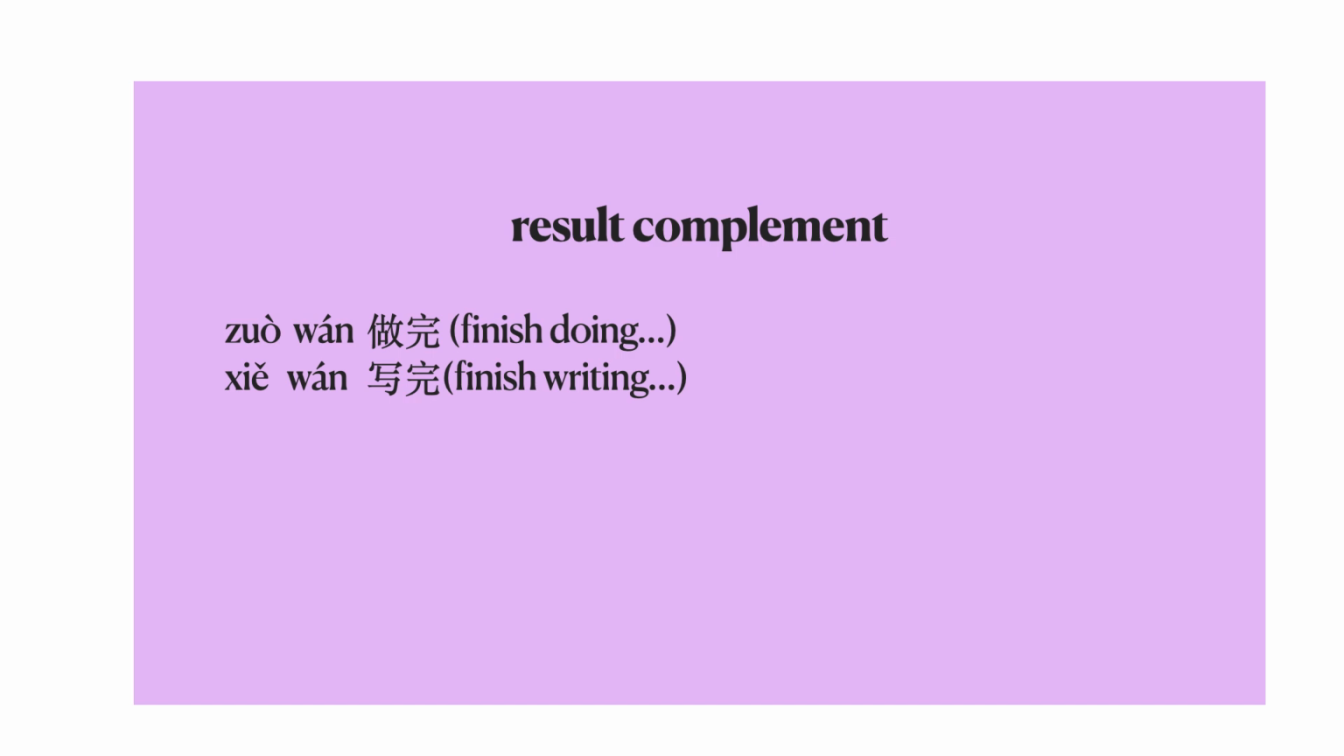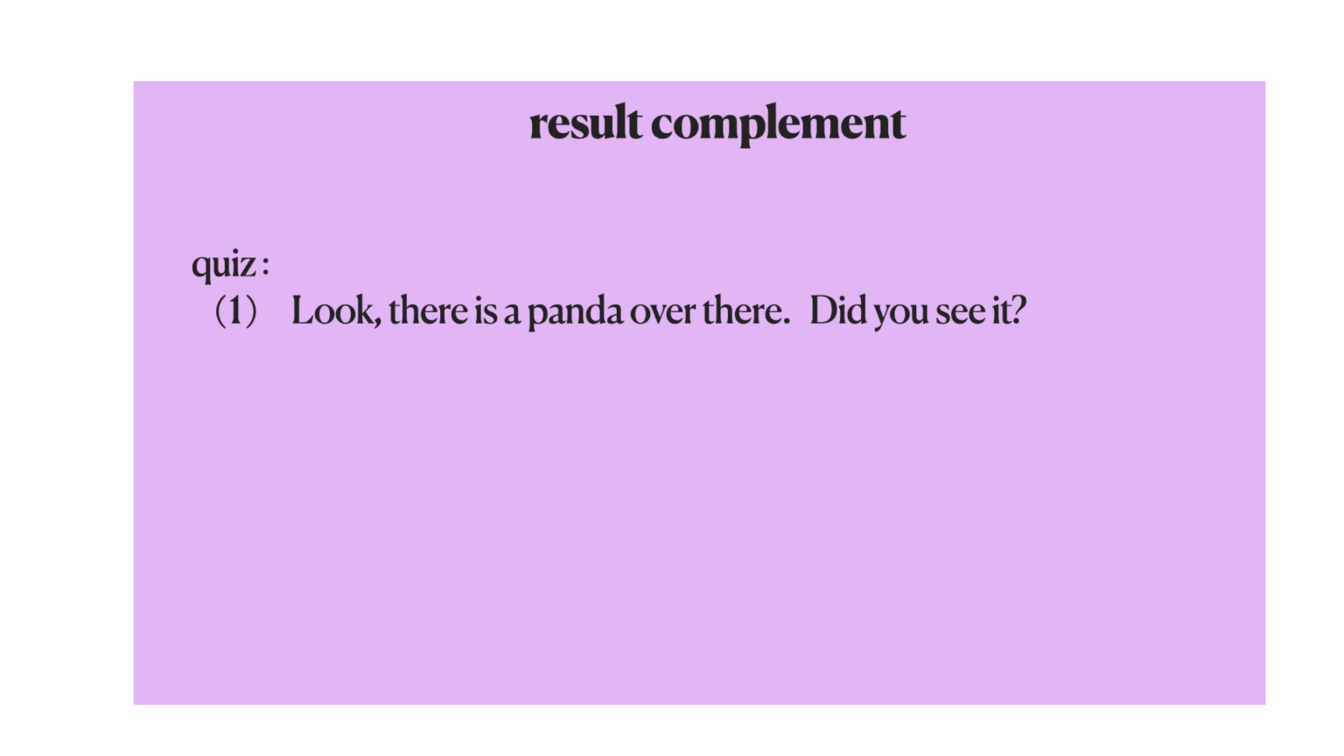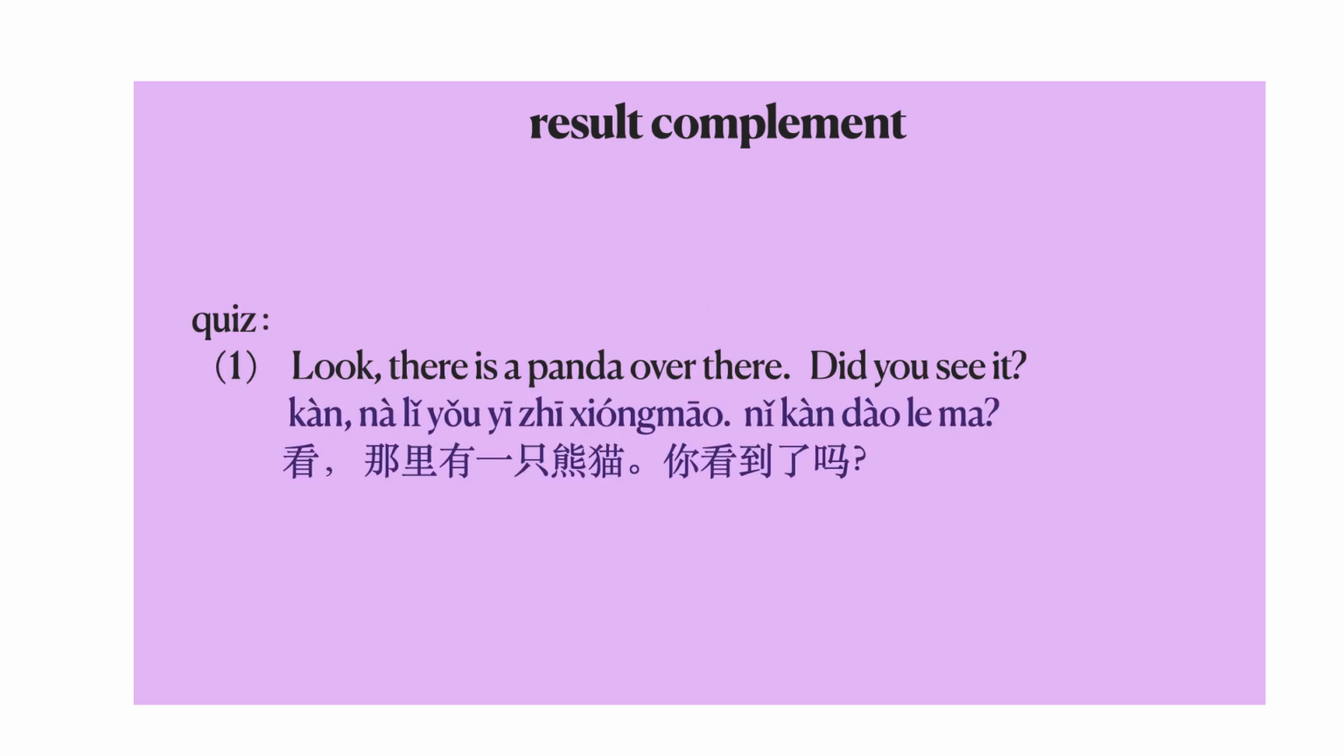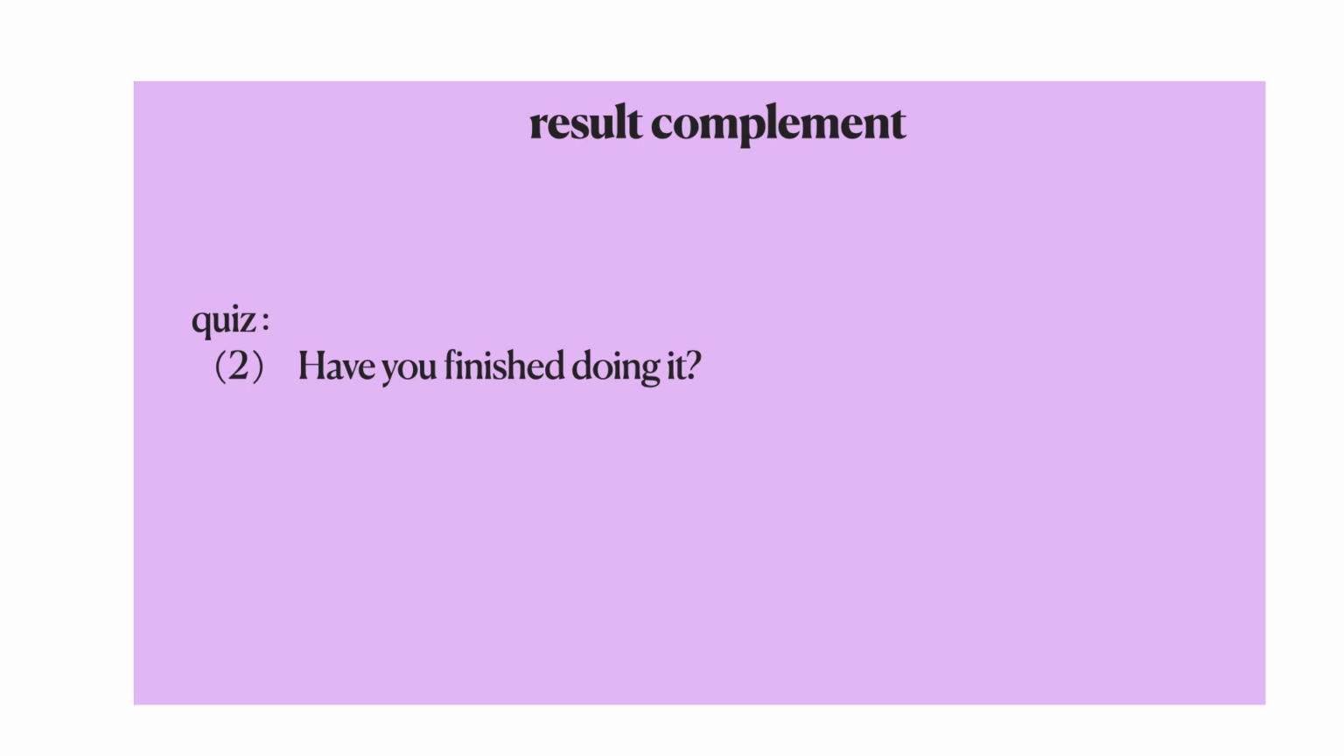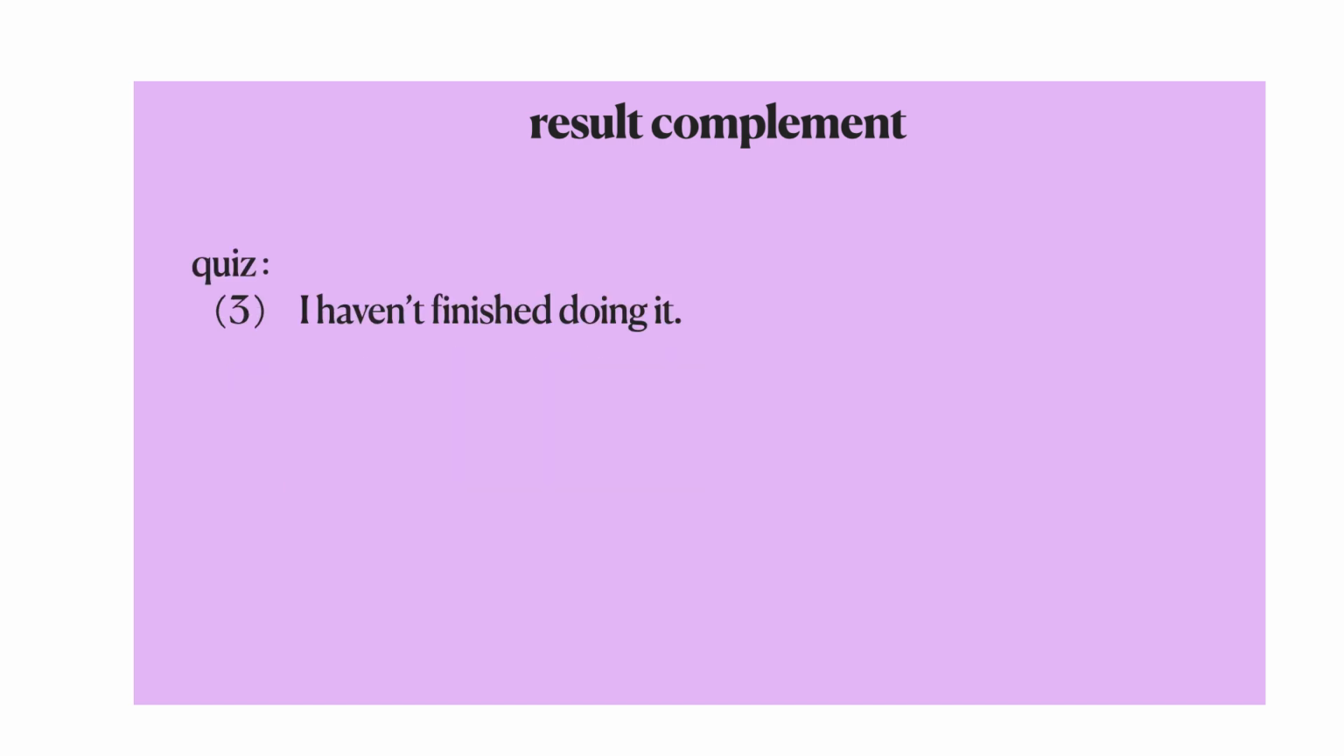Now let's have a pop quiz to see if you understand this concept. If you want to say, look, there's a panda over there. Did you see it? What is the Chinese translation? 看，那里有一只熊猫，你看到了吗？ Have you finished doing it? What is the Chinese translation? It should be 你做完了吗？ Another question. I haven't finished doing it. What's the Chinese translation of this one? 我没做完。So, did you get all of them right?